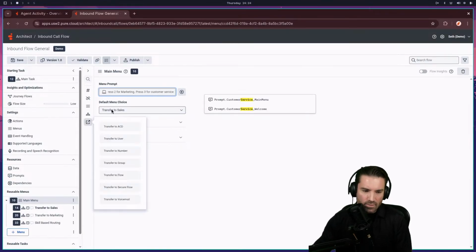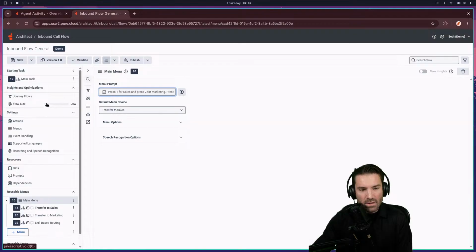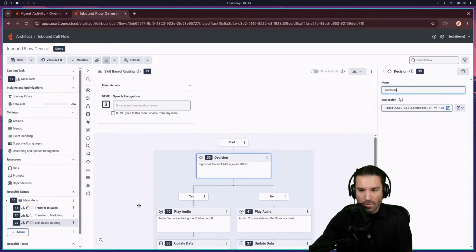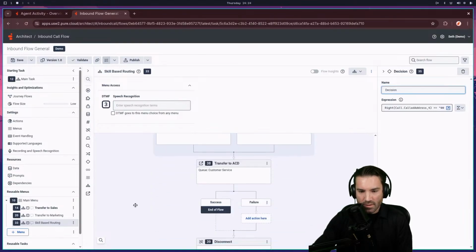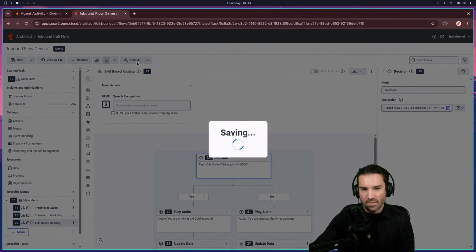And with that, I've got a default choice, sales, but now I want to be able to press 3, menu, cool. And then the skill-based routing. Okay, I think I should be able to test this. Let's give it a shot here. And, okay, let me save and publish real quick.